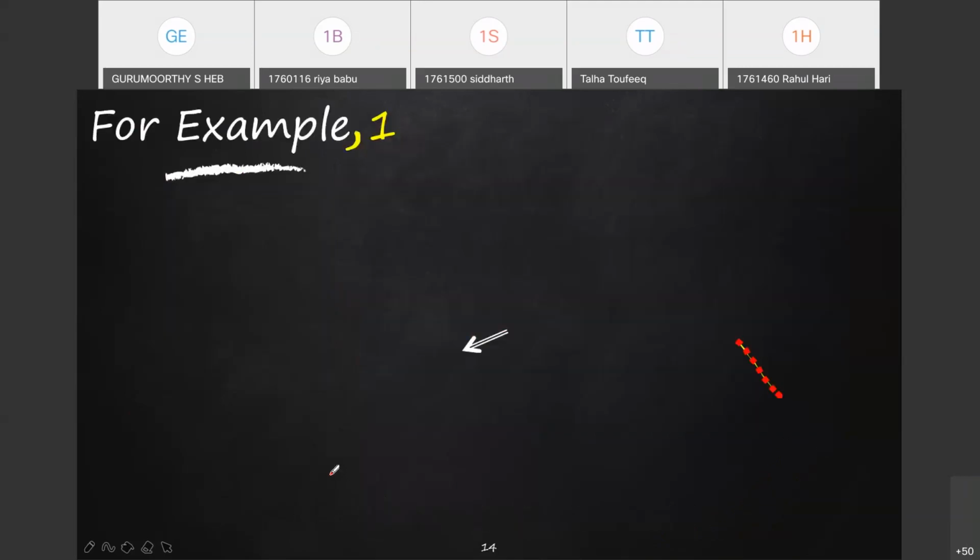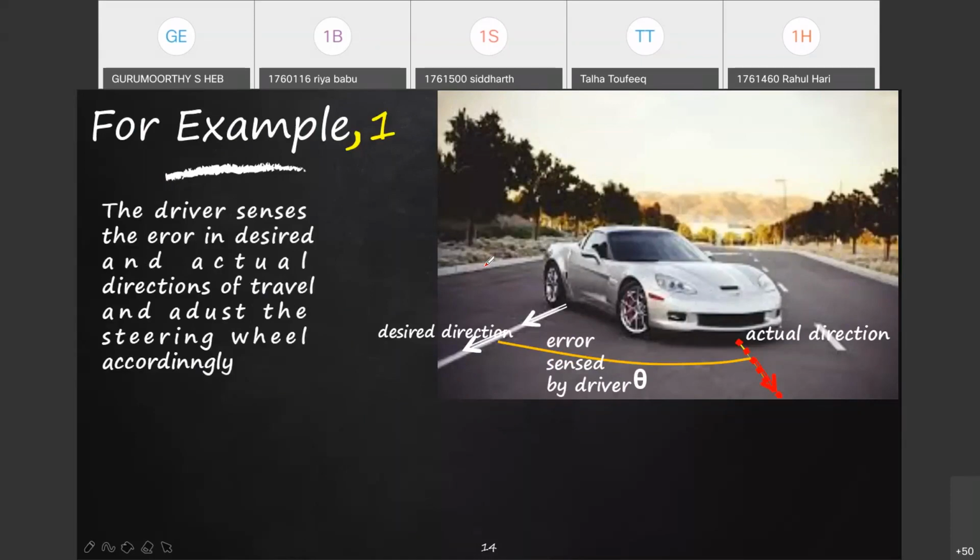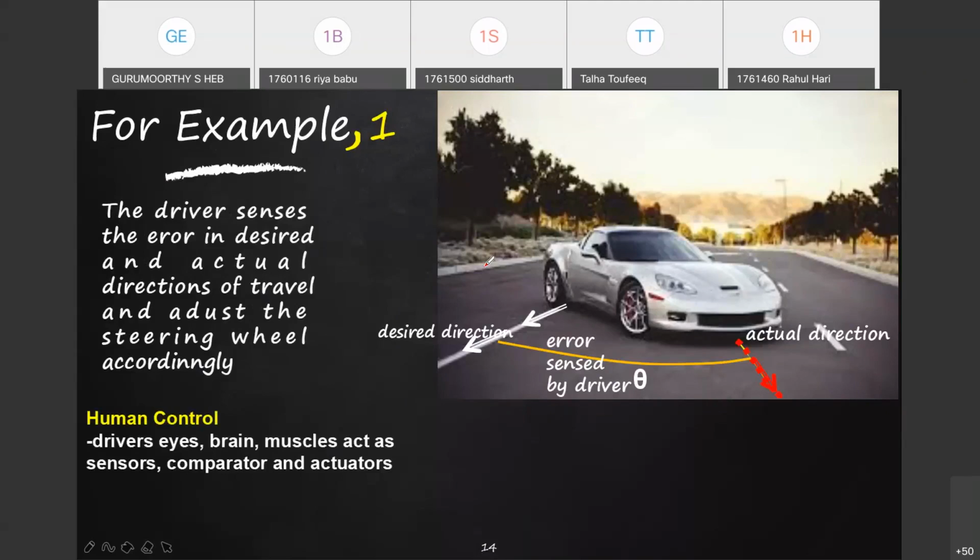You can think of many such examples. Here you can see a car. It was supposed to go in one direction. If for some reason it is going in the other direction and you see a deviation, in a normally driven car the driver will sense this through his eyes, and immediately operate the steering wheel and push the car back to the correct direction of travel.